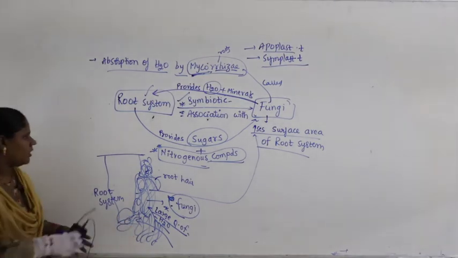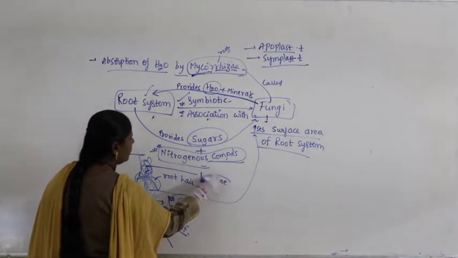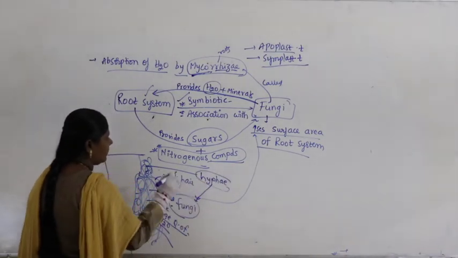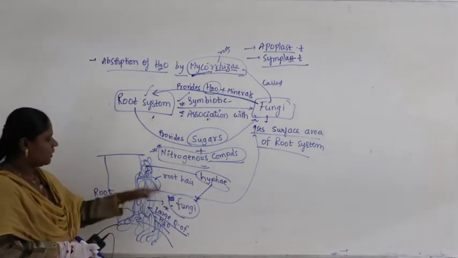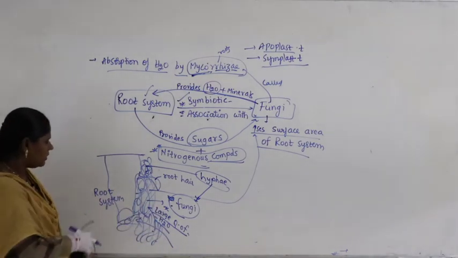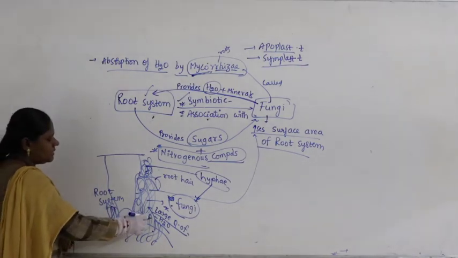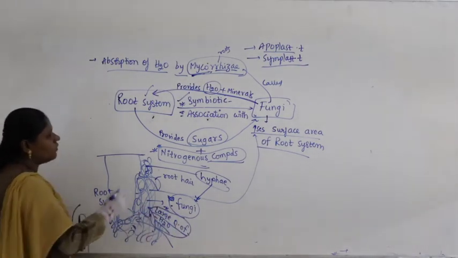You know that, right? What do you call this fungal network? This is called hyphae. A network of hyphae is called fungi. Now fungi will grow and occupy more surface area. More surface area of the root is being occupied by fungi. As a result, it absorbs a large quantity of water.